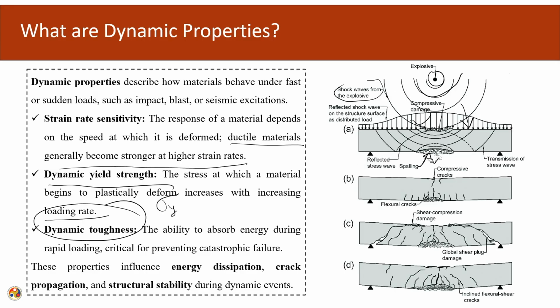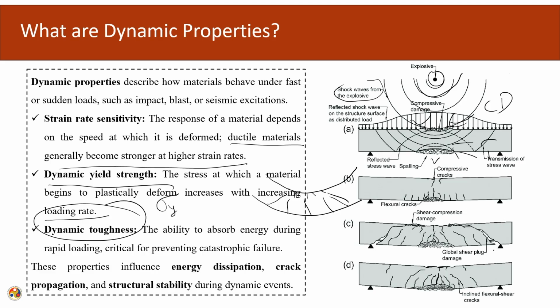Then the system will try to bend. On the other side flexural cracking will start to propagate, and on the same side the compressive cracks will try to initiate.